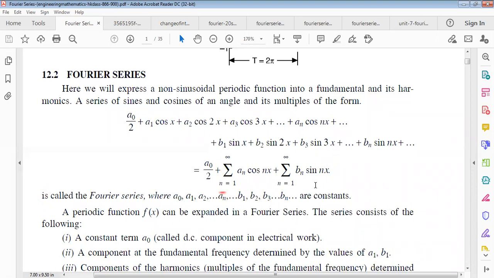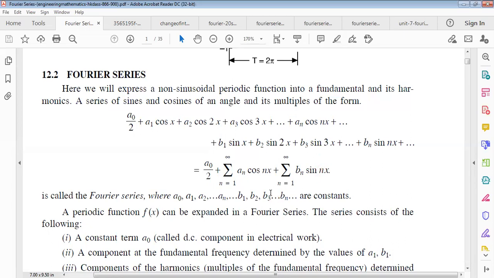This whole series, which I wrote on the whiteboard, is called the Fourier series, where a naught, a1, a2 up to an and b1, b2, b3 up to bn are constants. Remember it. But here b naught is absent. For n equals 0, sin 0 equals 0.